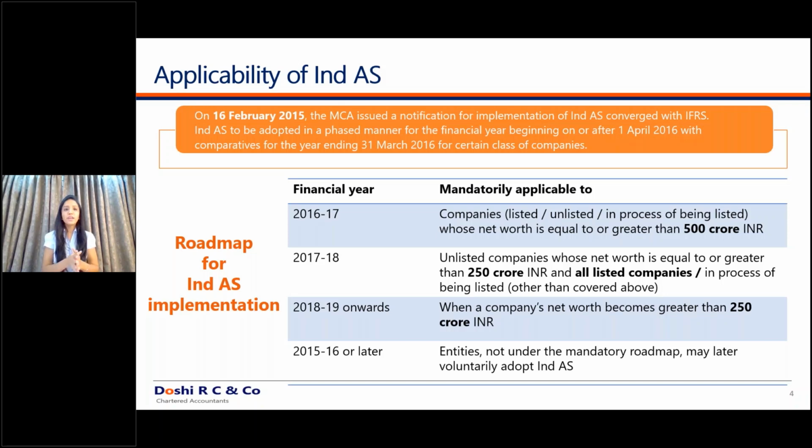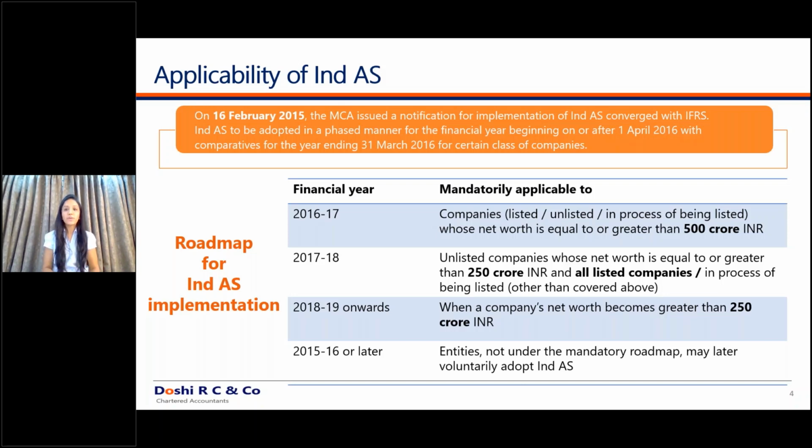But now you will say that we have also heard of IFRS. So how is IFRS different from Ind AS? India has adopted IFRS, with certain changes for the Indian scenario, and Ind AS is 90% similar to IFRS. So these are called converged IFRS. Ind AS is converged IFRS with certain differences for the Indian scenario. All IFRS are applicable to India as they are. So Ind AS is nothing but 90 to 95% of IFRS with very minimal differences.